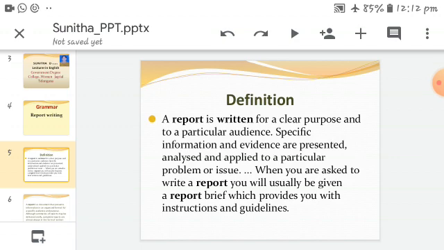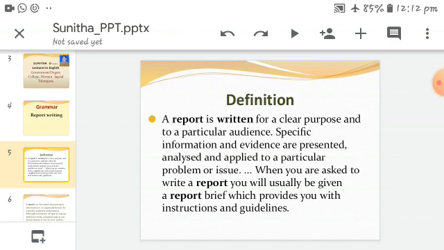The matter should be specific, and the information should not be too lengthy. What is specific and important should be written, analyzed and applied to a particular problem or issue. The matter should be analytical and applied to a particular problem or issue.